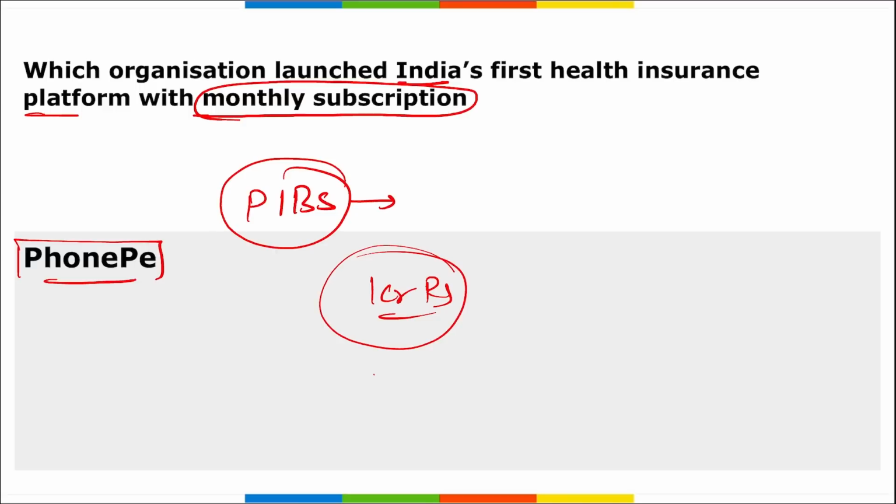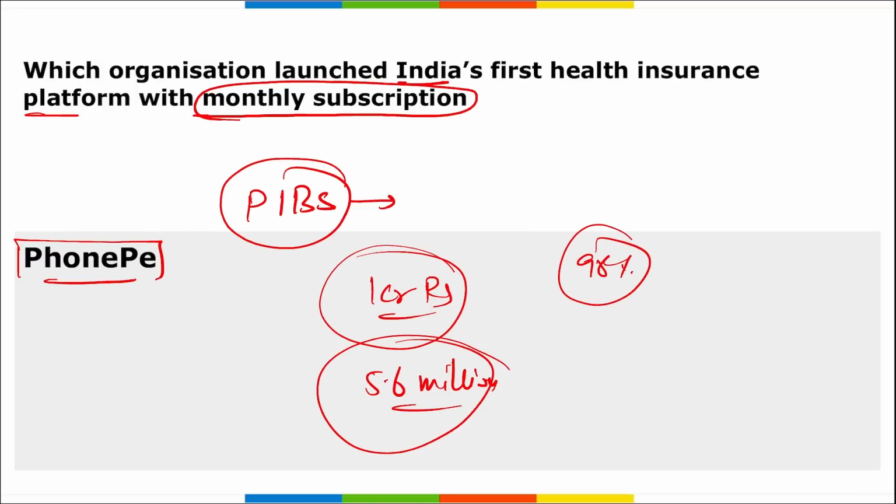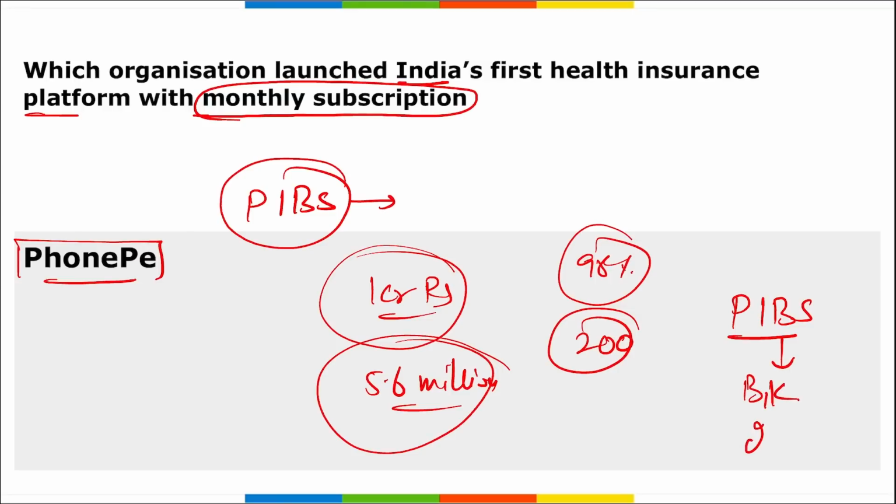PhonePe has sold over 5.6 million policies to date, and the platform has extended its services across 98% of India's PIN codes. It has also facilitated more than 200 million vehicle insurance quotes. The headquarters of PhonePe Insurance Broking Services is in Bangalore, Karnataka, and it was established in 2020.